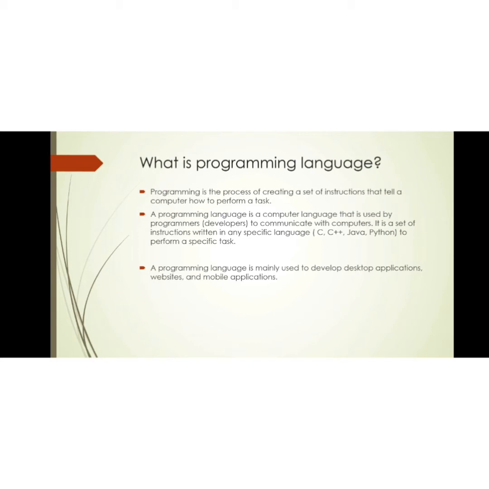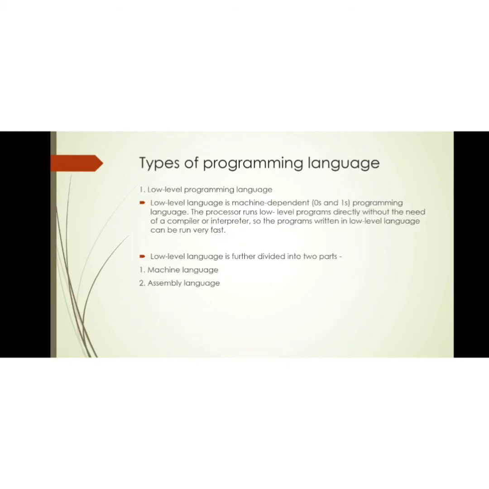As we know, to communicate with a person, we need a specific language. Similarly, to communicate with a computer, a programmer also needs a language, which is called a programming language. There are three types of programming languages, which can be categorized into low-level language, high-level language, and middle-level language.